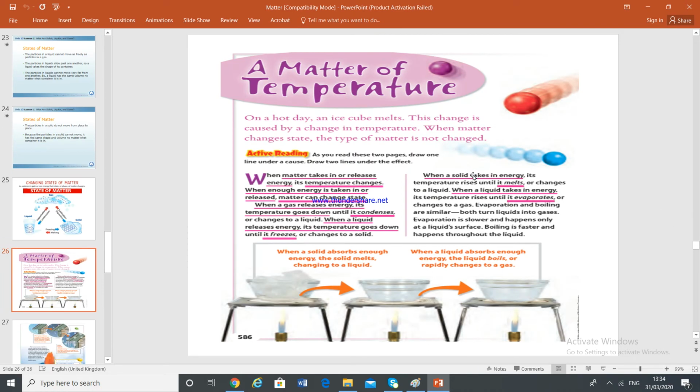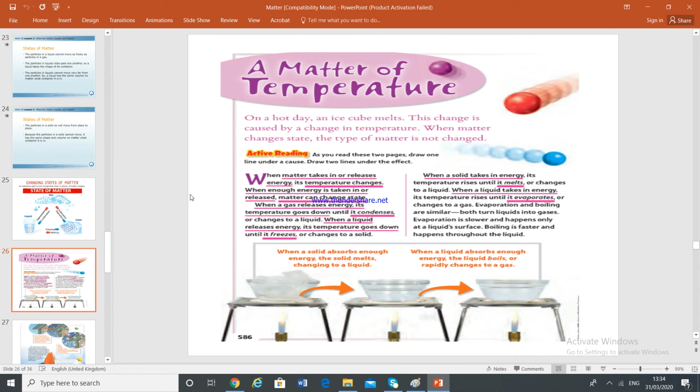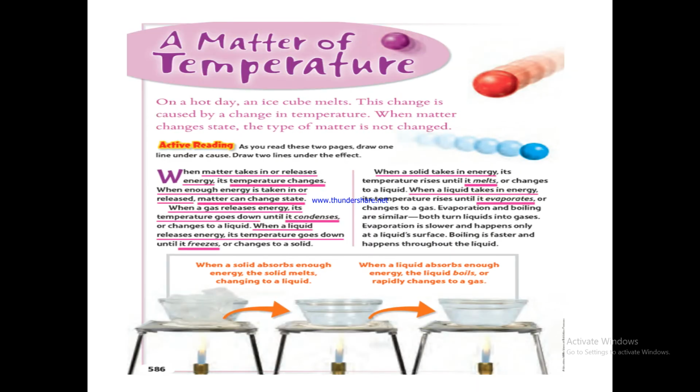Why did I explain it to you with the definition of losing or gaining? So that you remember that when you gain energy, you become faster. When you lose energy, your particles don't have enough ability to move, and the particles come closer. So when a solid takes in energy, it melts, or when a liquid takes in energy, it evaporates. And this was what I explained. Now both turn liquid into gases.